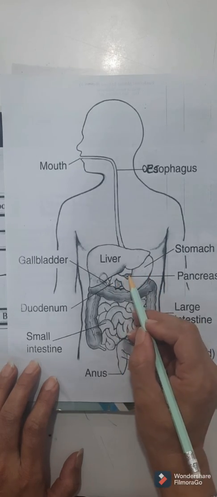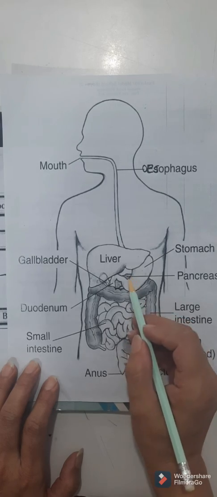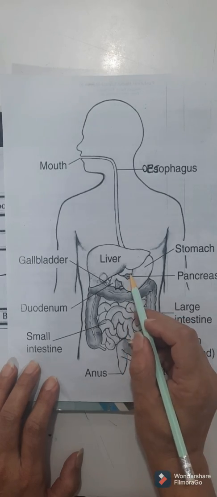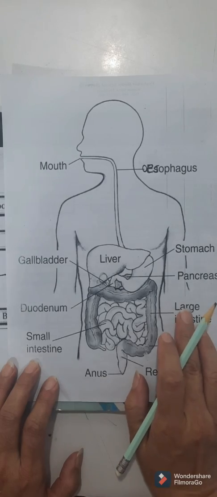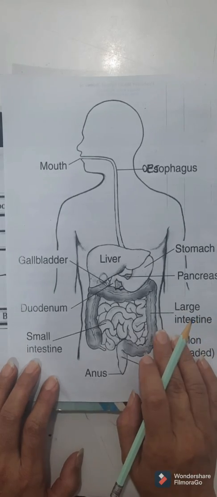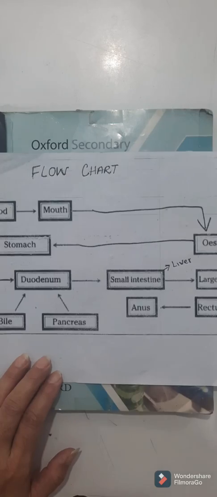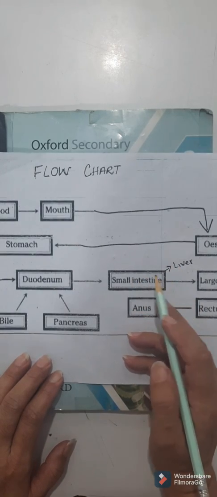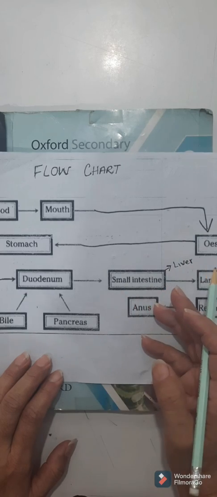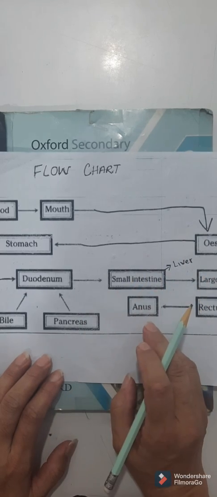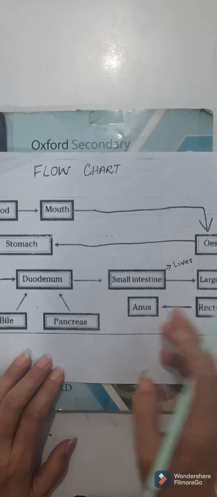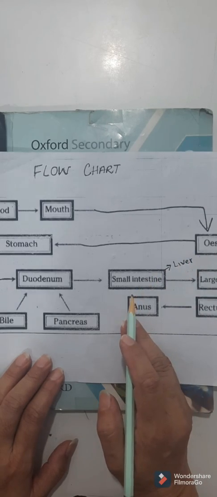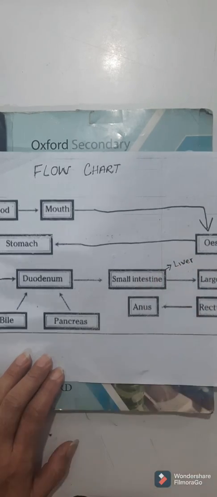They are hidden over here, but they are present over here, and the pancreas produces pancreatic juice. Both these enzymes help in the digestion of food. The bile emulsifies the fats. Emulsification means they break down the fats into fatty acids and glycerol, while the pancreatic juice digests the